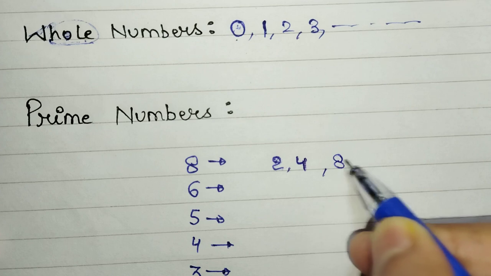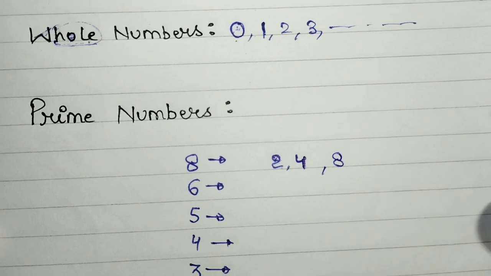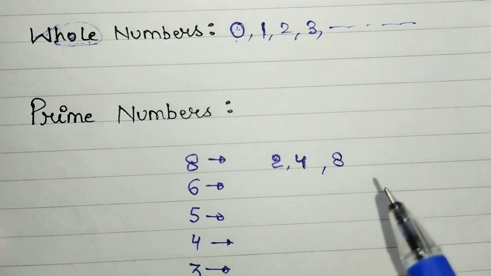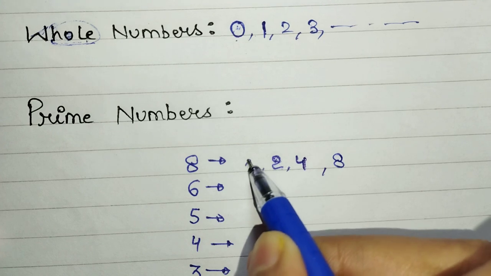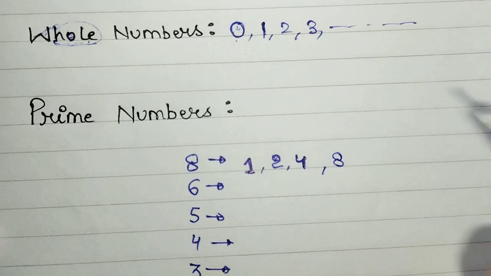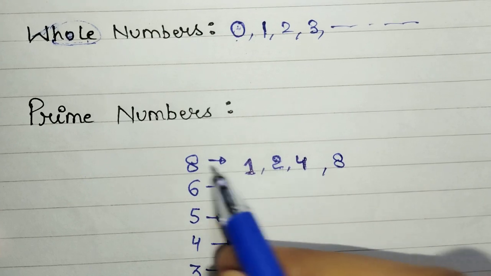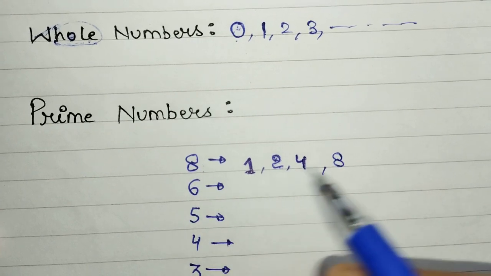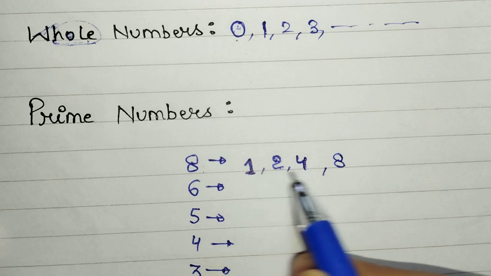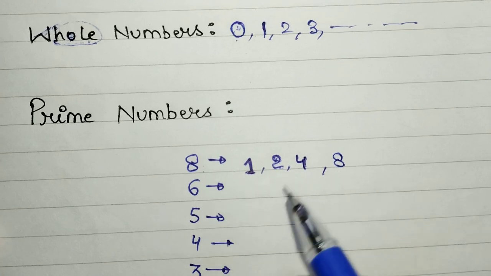And 8 can also divide 8, right? 8 ones are 8. And 1 is also there. 1 can always divide every number, right? So 1 can divide 8, 2 can divide 8, 4 can divide 8, 8 can divide 8. So there are 4 numbers which can divide 8.